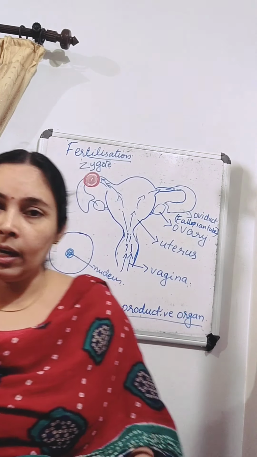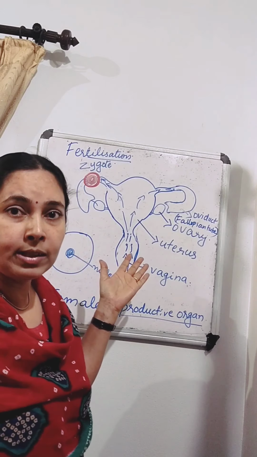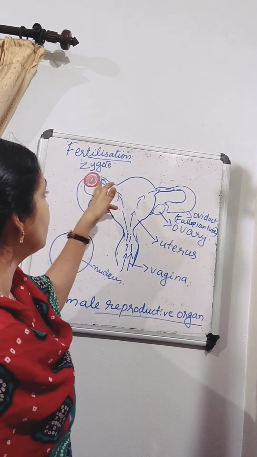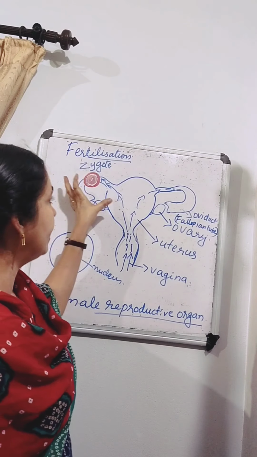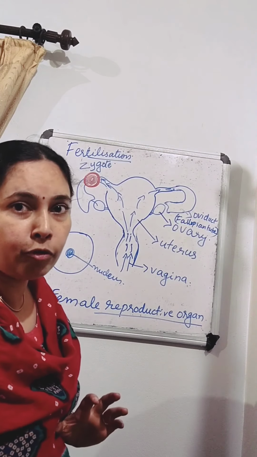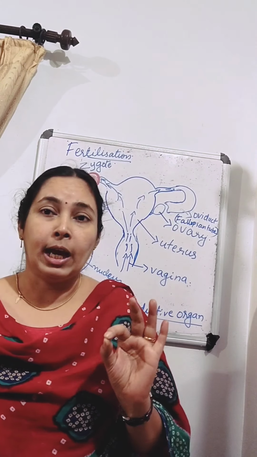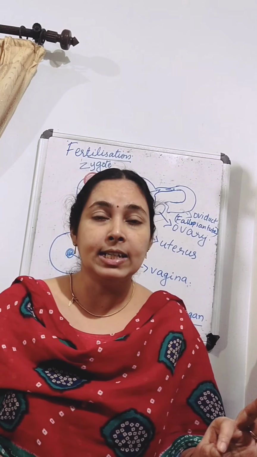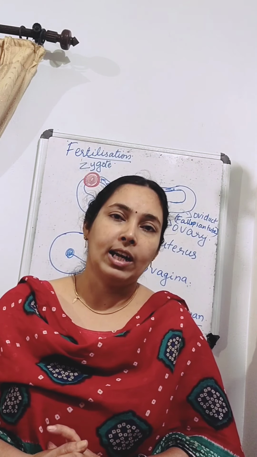So the ovary releases an ovum only once in a month. If at that time sperms are entering the oviduct, fusion takes place and a zygote will be formed. This fusion of the male and female gamete to form a single cell called a zygote is called fertilization.